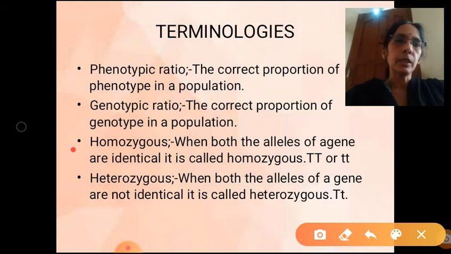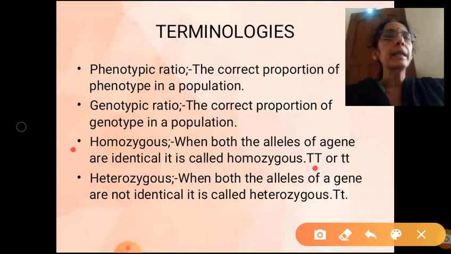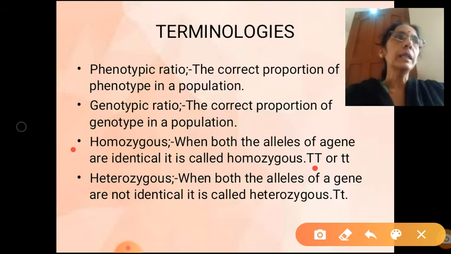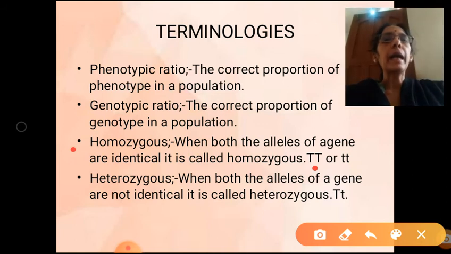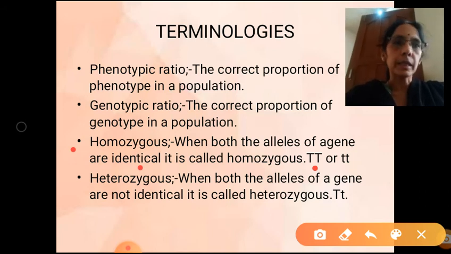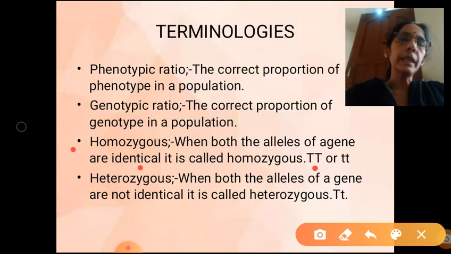In your 10th class you have studied tall. How will you represent it? We will be writing either capital T capital T, or small t small t. So homozygous means when both the alleles of a gene are identical, the condition is called homozygous.